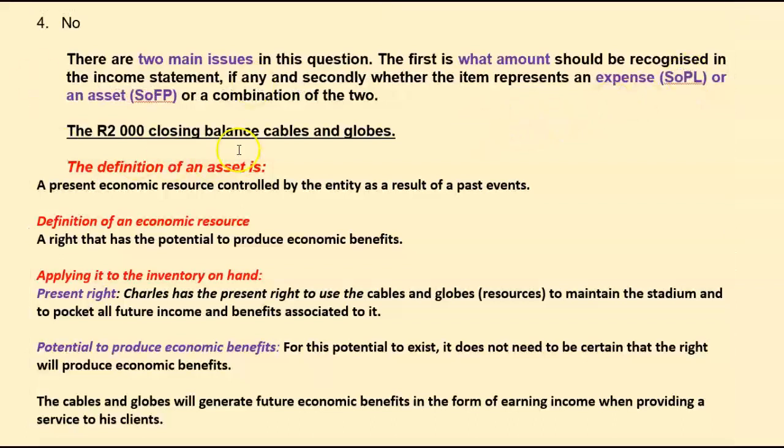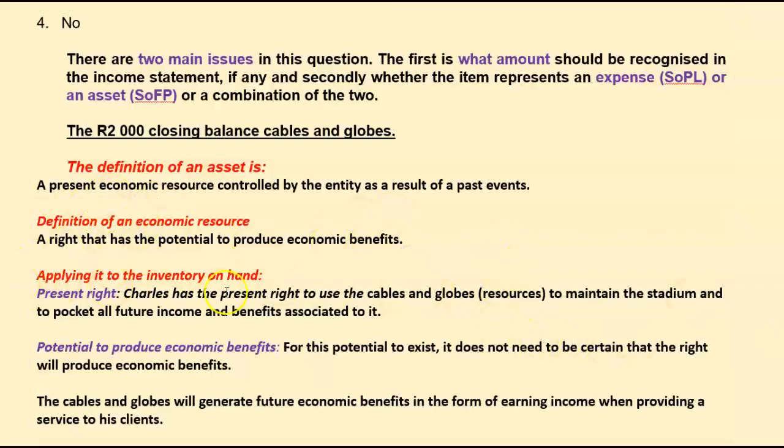Good. Now let's talk about the 2,000 Rand closing balance of cables and globes and we see whether that meets the definition of an asset. An asset is a present economic resource, that's the first part. Second part, controlled by the entity. And the third part, as a result of past events. So let's have a look what is a present economic resource. That is the right that has the potential to produce economic benefits.